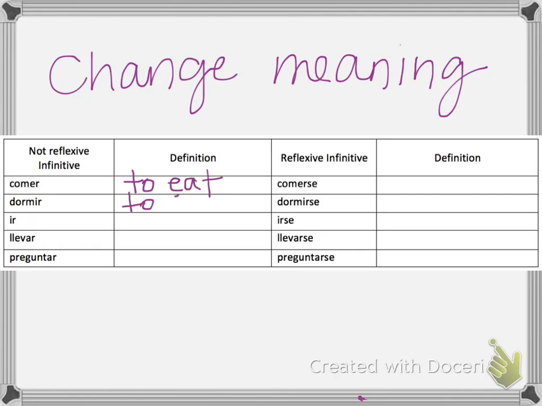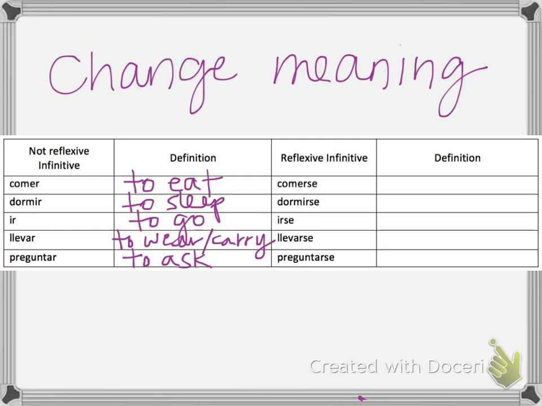Dormir, to sleep. Ir, to go. Llevar can mean to wear, or it can mean to carry. And then preguntar, to ask. Okay, now let's take a look at the meaning of the reflexive ones.